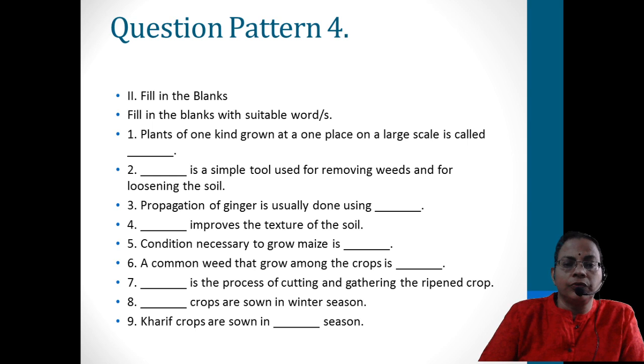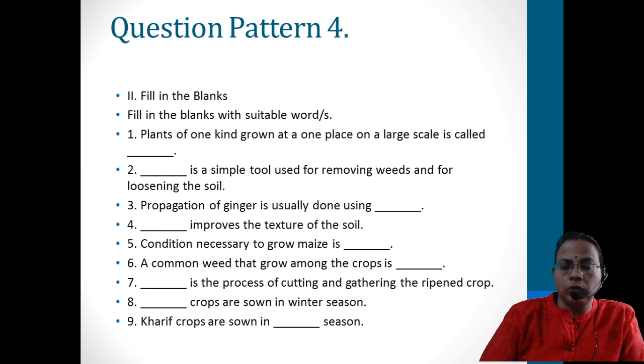A condition necessary for growing maize is irrigation, you can write any 1 point. Then irrigation or planting, the preparation of the soil, any 1 step you can write. A common weed that grows among the crop is wild oat, you can write. Dash is the process of cutting and gathering the ripened crop, that is harvesting.